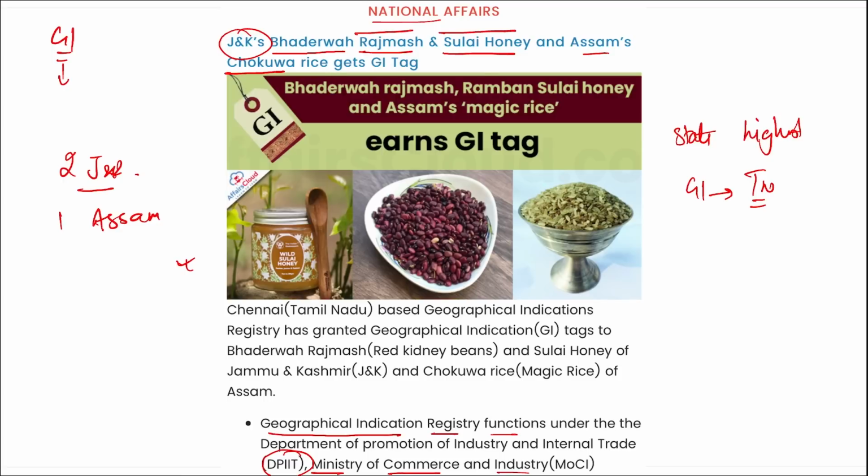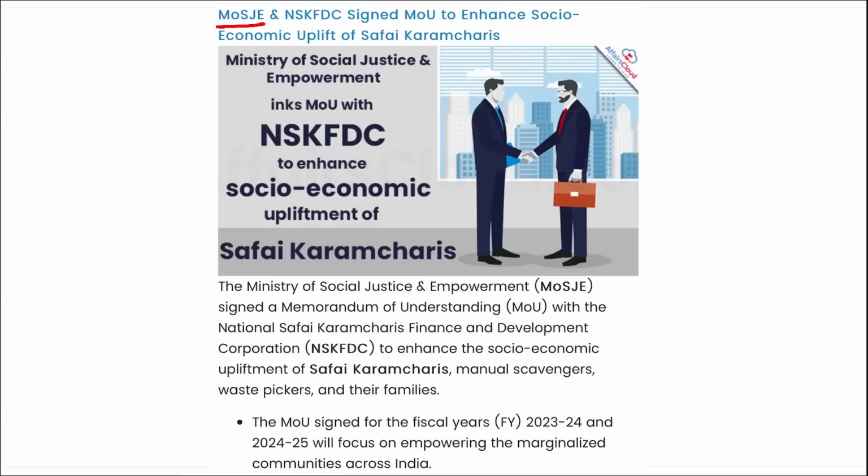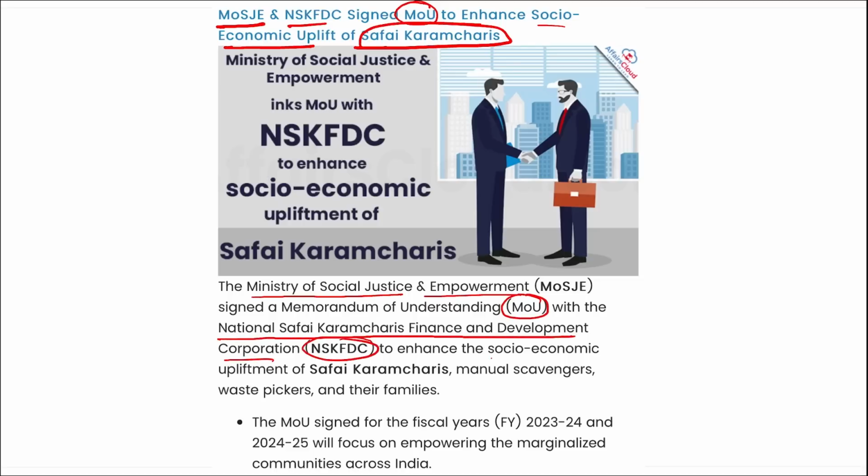Right? Next is the Ministry of Social Justice and Empowerment and your National Safai Karamchari Finance and Development Corporation. They together signed an MOU to enhance the social economic uplift of Safai Karamcharis. I repeat, the Ministry of Social Justice and Empowerment signed this memorandum of understanding with the National Safai Karamcharis Finance and Development Corporation, and it is to enhance the social economic upliftment of Safai Karamcharis, manual scavengers, waste pickers and their families. This MOU is signed for the fiscal years 23-24 and 24-25, and this will be focusing on empowering the marginalized